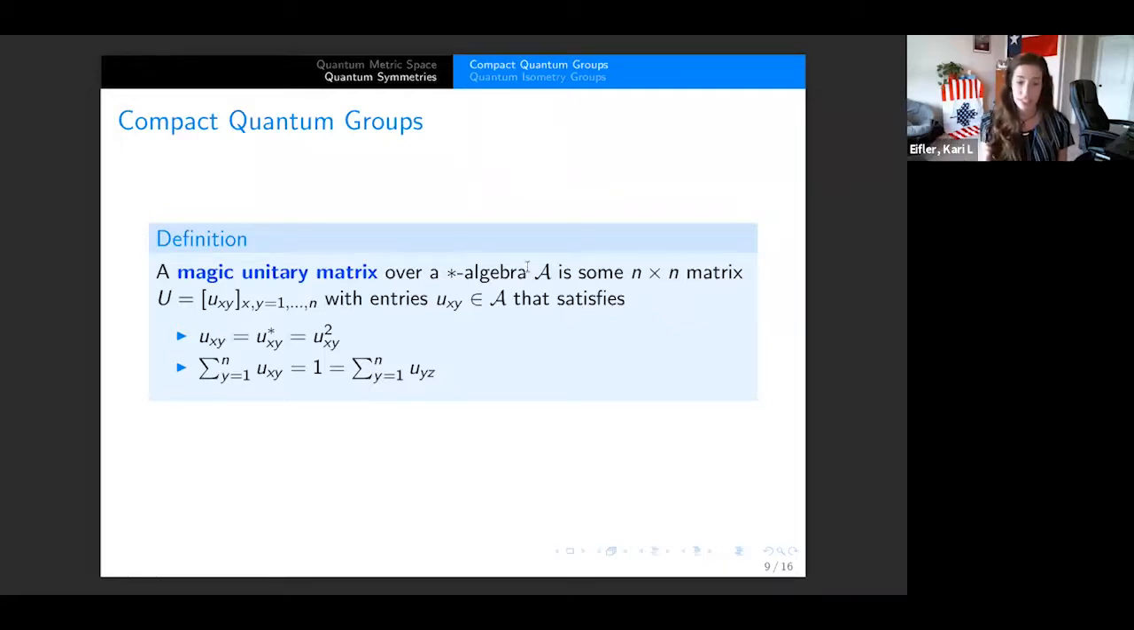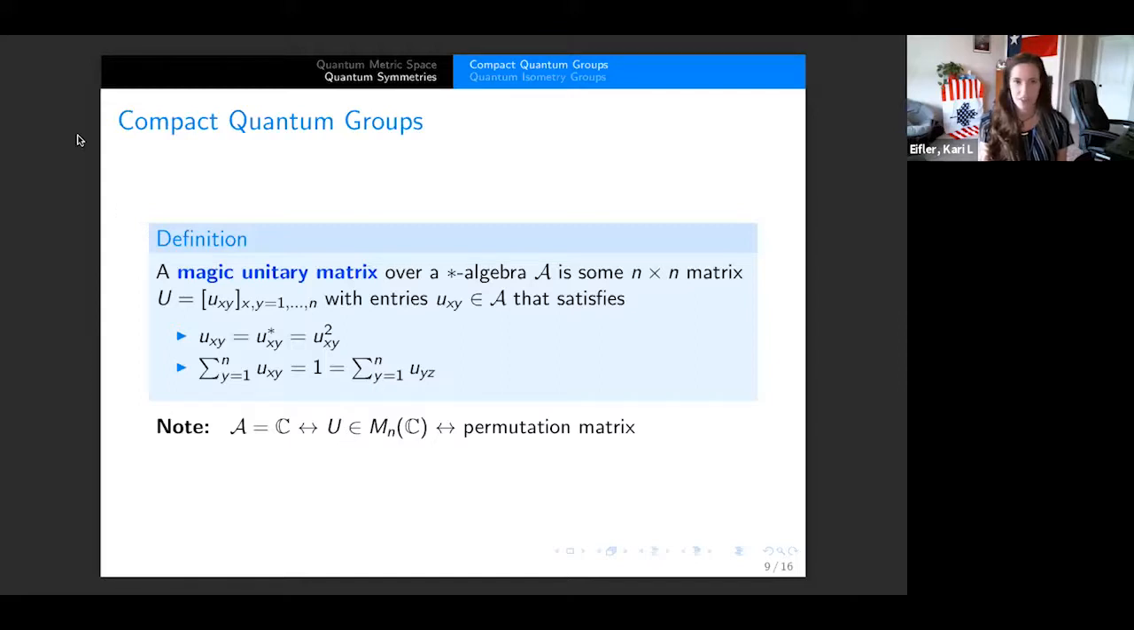Now, let's look at the easiest case. So the easiest case is that we take this star algebra just to be the complex numbers. So if we do that, well then of course U is just going to be an n by n complex matrix. And this definition ends up being the exact same as a permutation matrix. So you can think of a magic unitary matrix as a quantum permutation matrix, because it doesn't have this extra criteria, it can now be over any star algebra A.